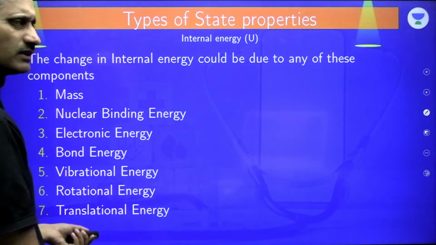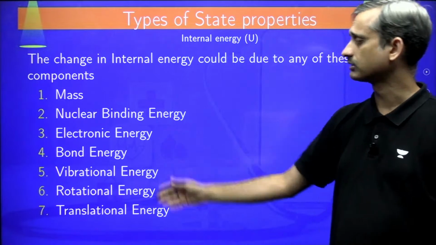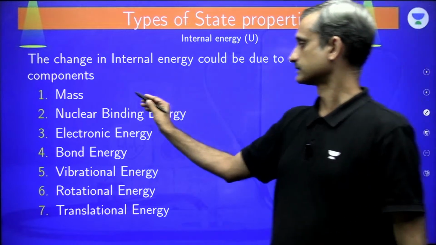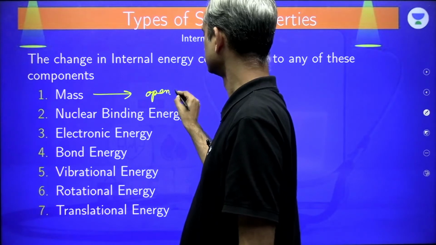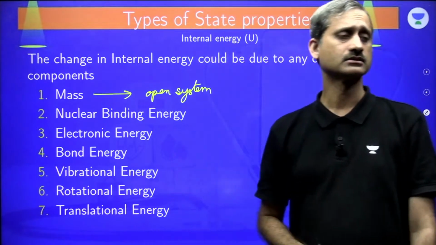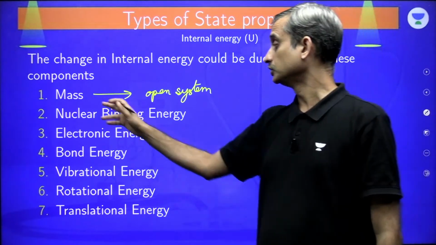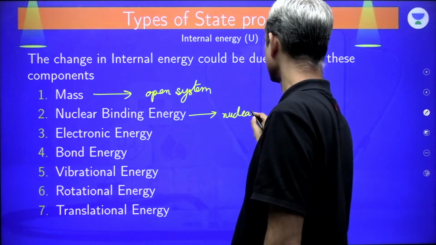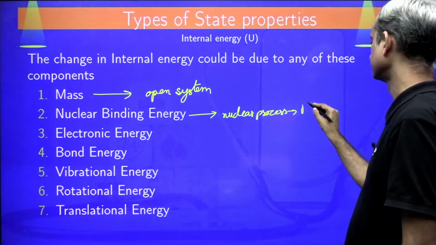So there are various components of this internal energy. Like we have the components mass, nuclear binding energy, electronic energy, bond energy, vibrational energy, rotational energy, translational energy. Mass becomes a variable only for an open system. For the rest of the cases, mass is a constant. Open system, mass becomes a variable. Nuclear binding energy, that is for the nuclear process. And what is a nuclear process? Nuclear process is radioactivity.